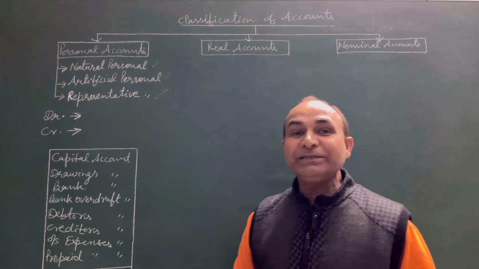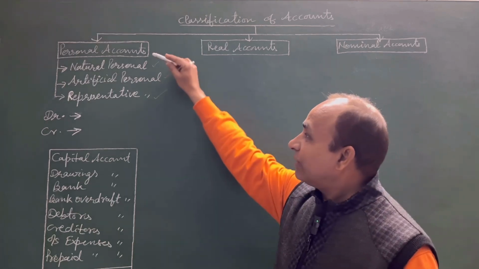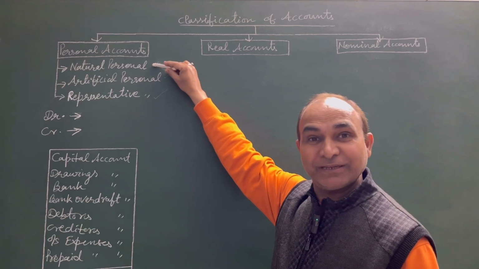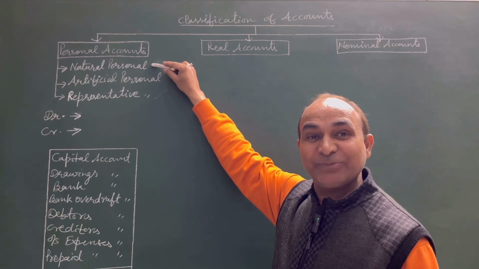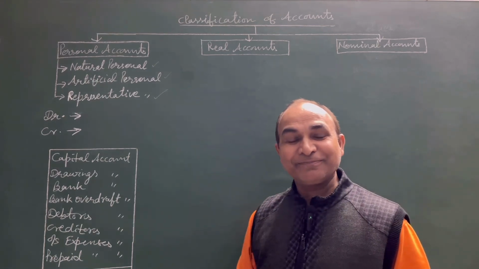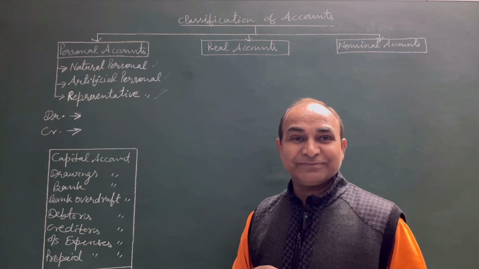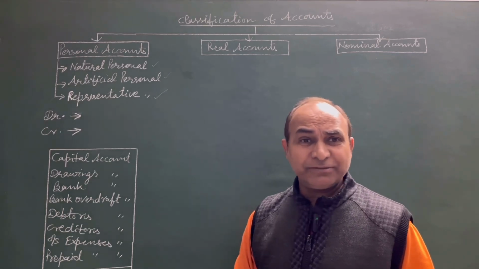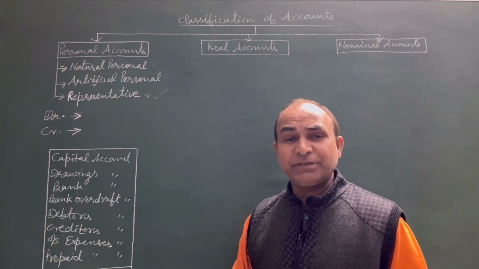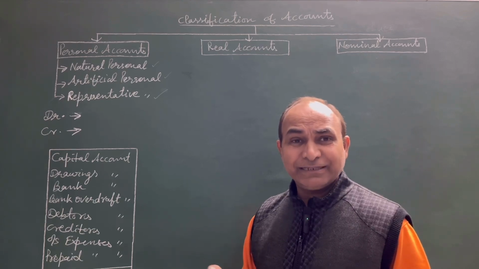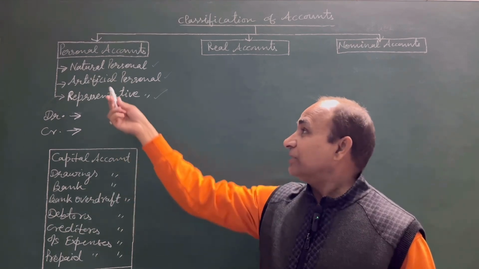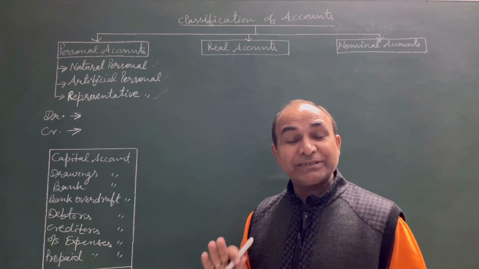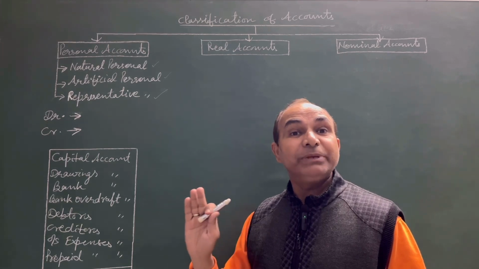Let's understand the meaning of these accounts also. What is a natural personal account? Natural personal account represents the persons who are naturally born, like you and me. It means name of any person. It may be Virat, it may be Rahim, it may be Amit, it may be Sumit, it may be Jacqueline. These are naturally born persons. So natural personal account includes the names of human beings.